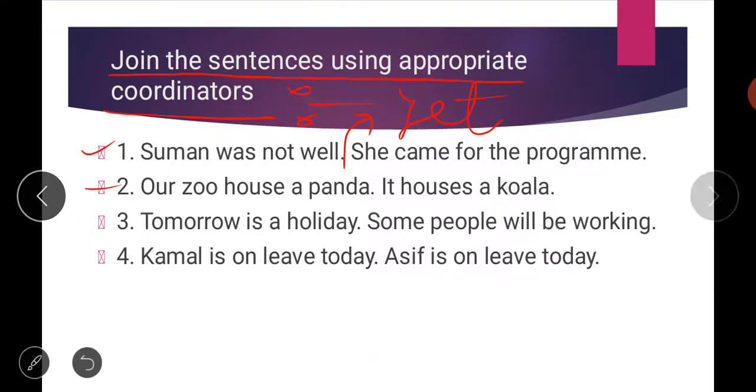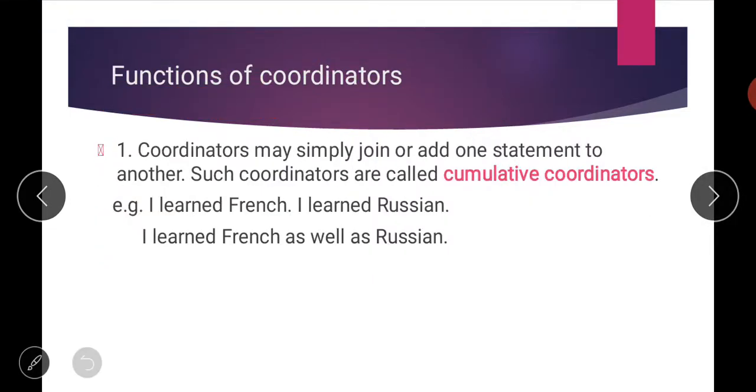Next is, students, functions of coordinators. So what are the different functions of coordinators? We will see the functions of coordinators now one by one. So first is, coordinators may simply join or add one statement to another. Such coordinators are called cumulative coordinators. Means the simple use of these kind of coordinators is that they can simply join two simple sentences or two different phrases.